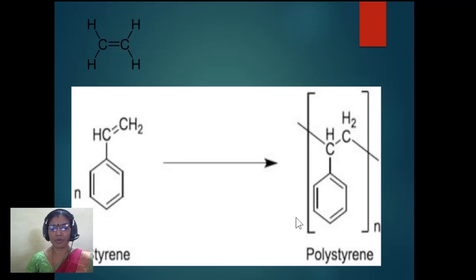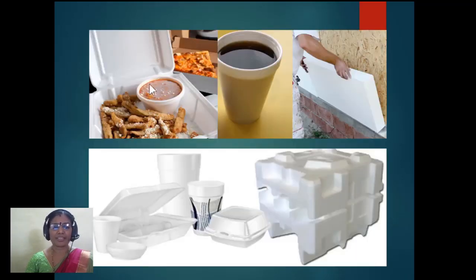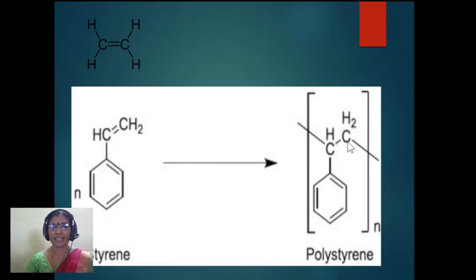Now this polystyrene polymer finds its applications in making polystyrene boxes. This is a thermocol sheet which is a form of polystyrene. This is a polystyrene cup, and all these are thermocol boxes. Okay, thermocol is nothing but a form of polystyrene. So when we look into these articles, we have to remember the formula of polystyrene, which can be derived from ethylene only. In ethylene, the hydrogen is removed and replaced by benzene, means we get a styrene. Styrene polymerizes to give you polystyrene.